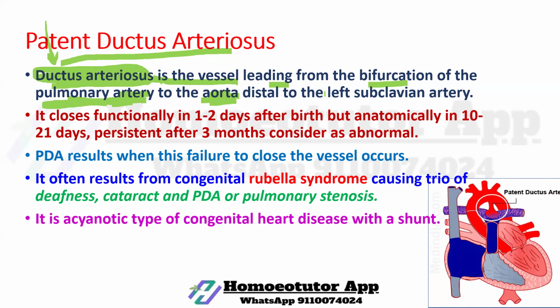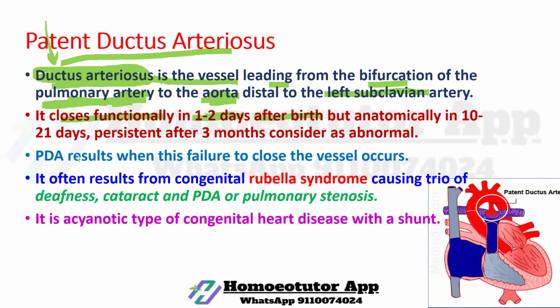It is present distal to the left subclavian artery. It closes functionally in 1 to 2 days after birth.